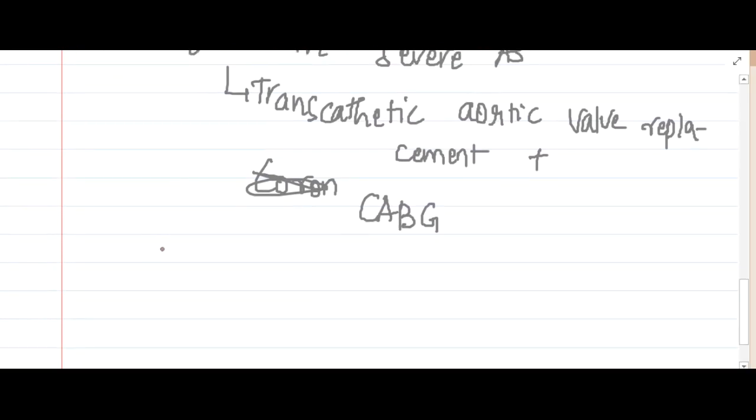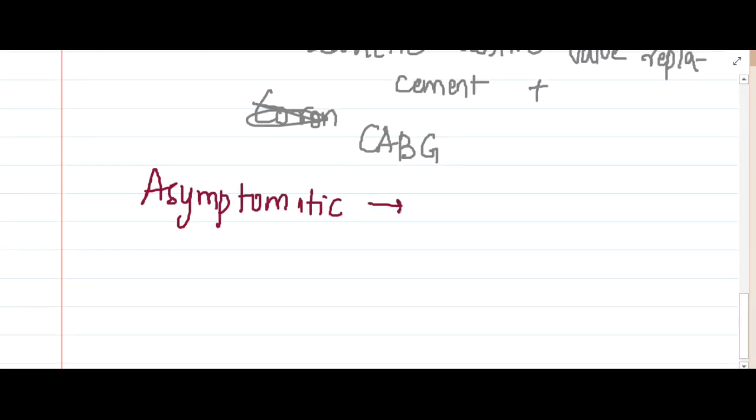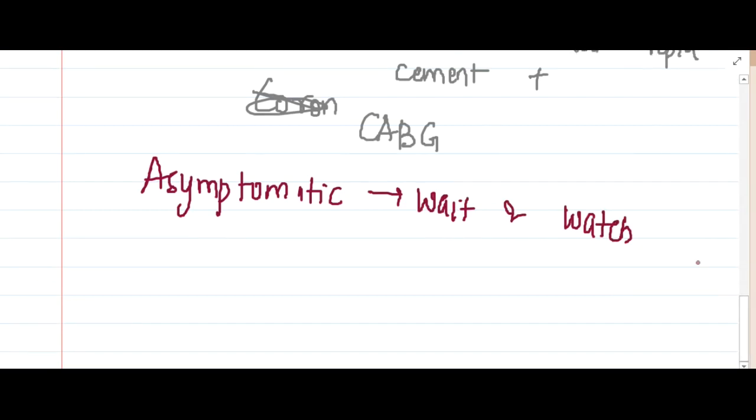Now if the patient is asymptomatic, in asymptomatic cases we can wait and watch, as the intraoperative mortality is more than 1% only.